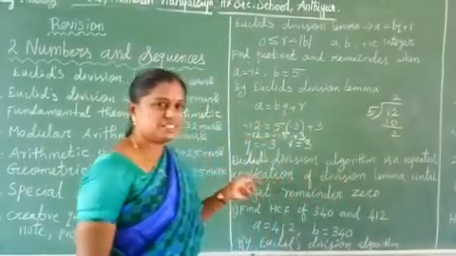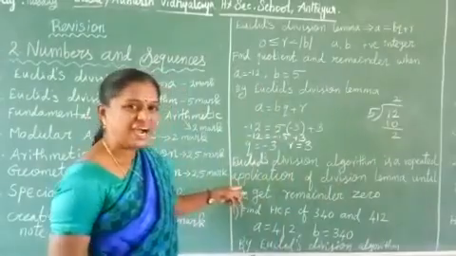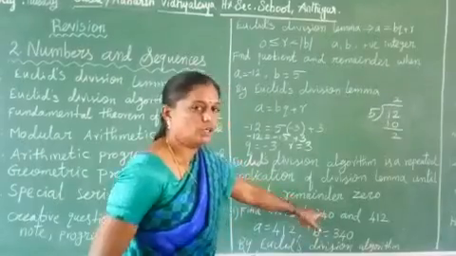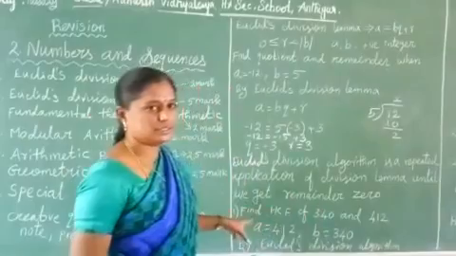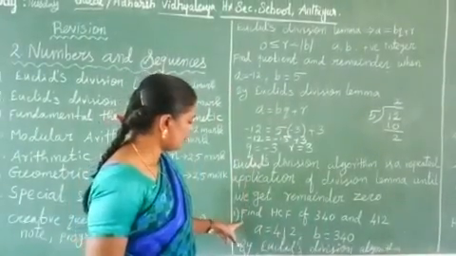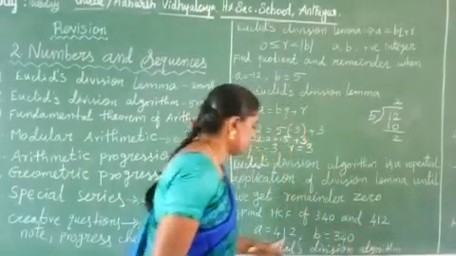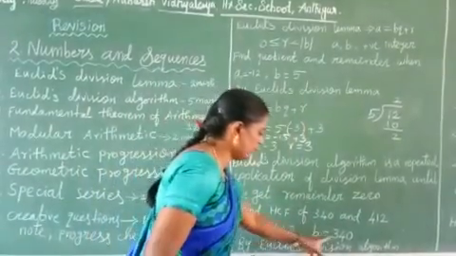Euclid division algorithm is a repeated application of division lemma until we get remainder 0. So here we have to find the HCF of the given numbers. So how do we find the HCF of 340 and 412? Here you select the greater number as a and smaller number as b.